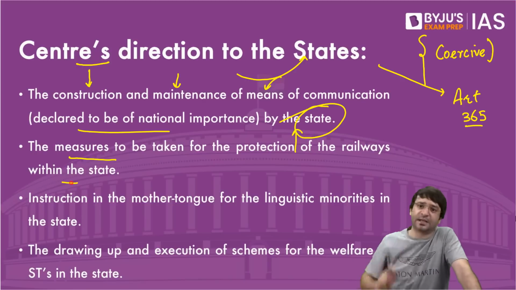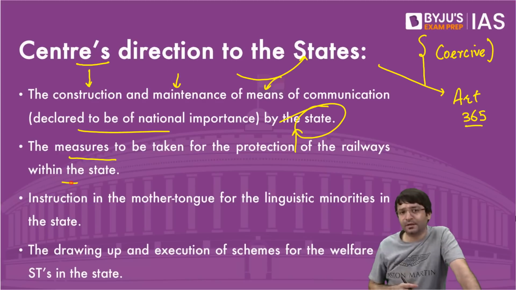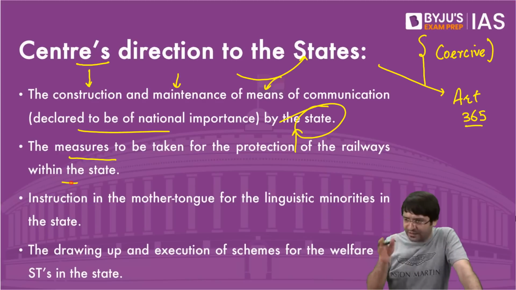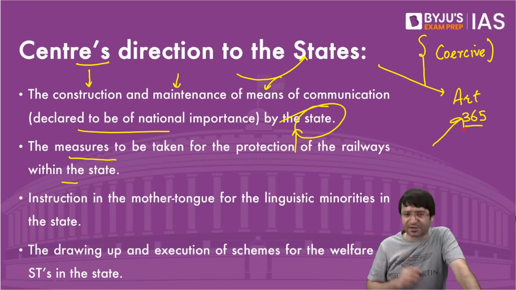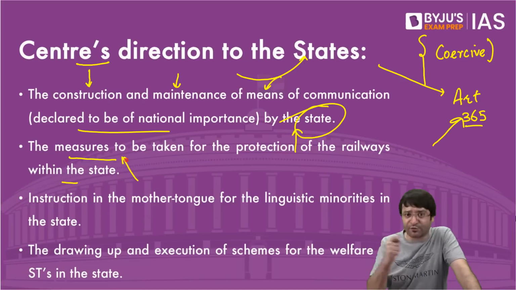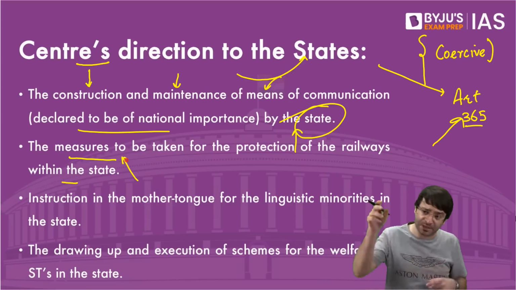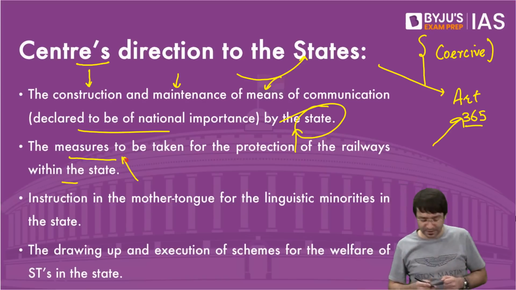Railways are under the center, but railways travel throughout the states. If the center has issued a directive to a state under Article 365 that you have to take measures to protect the interest of railways, what if the state fails to do that? It can be viewed that there is breakdown of constitutional machinery. President's rule can be imposed.